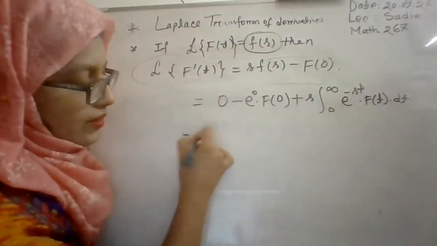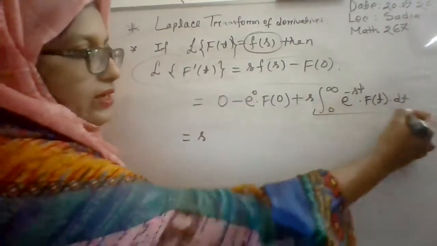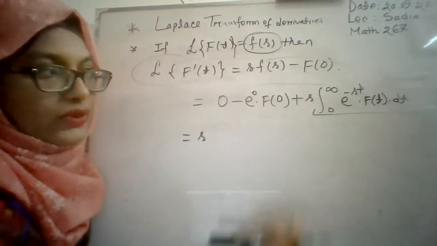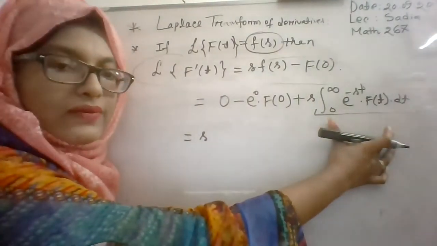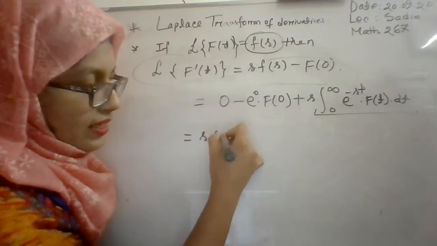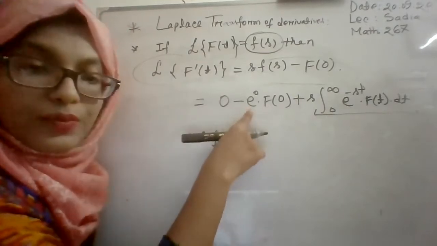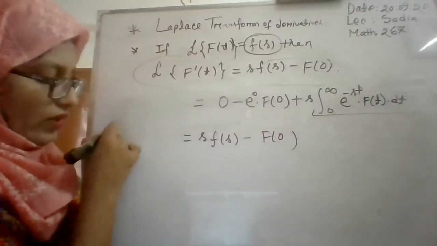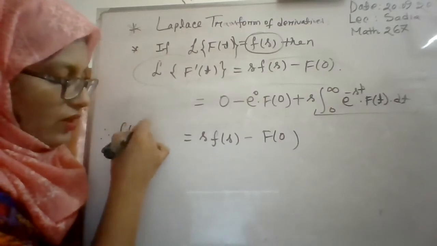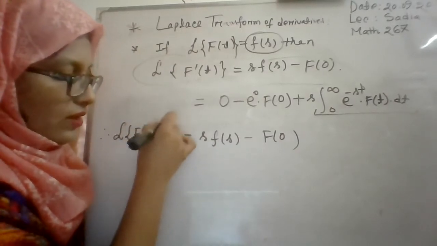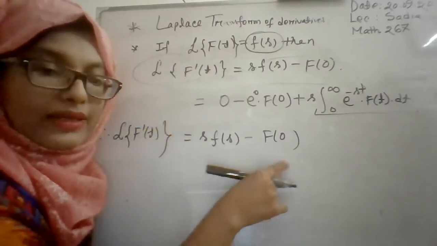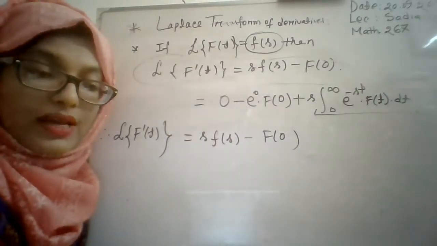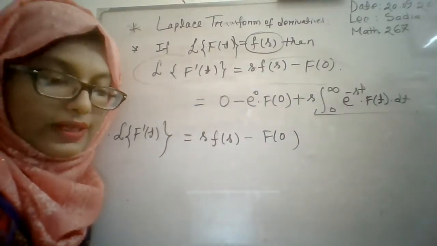So the term integral from 0 to infinity of e to the power minus st f(t) dt will be F(s) by the definition of Laplace transformation. So s F(s), and e to the power 0 means 1, minus f(0). So finally we obtain the Laplace transformation of f prime t is equal to s F(s) minus f(0). That is the property of Laplace transformation for first order derivatives.